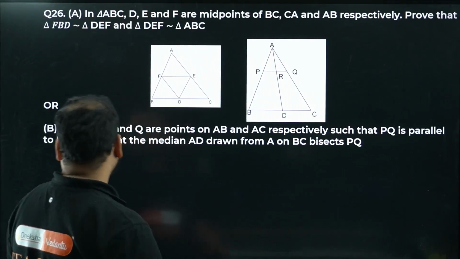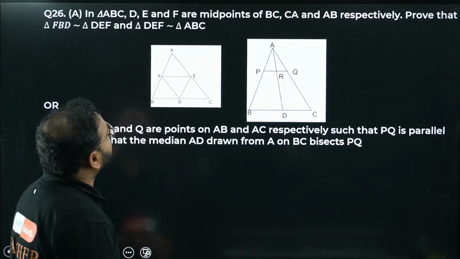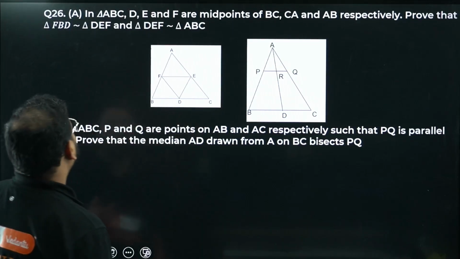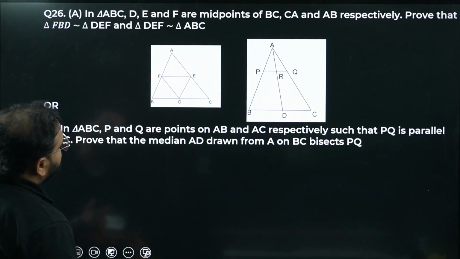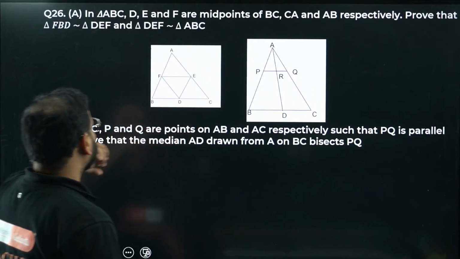Let's do that. We know that we can use the midpoint formula. So we have D, E, F as midpoints. If E and F are midpoints, it means EF is parallel to BD, right?